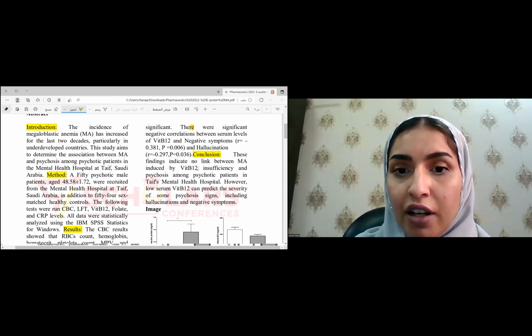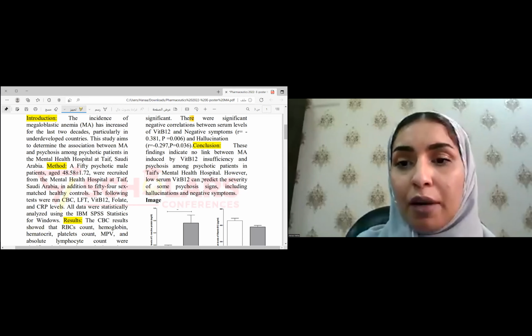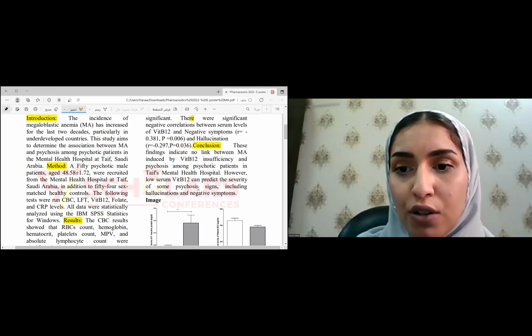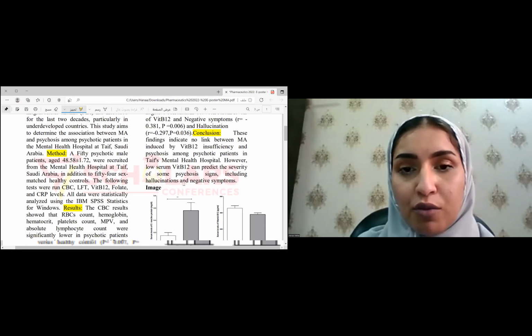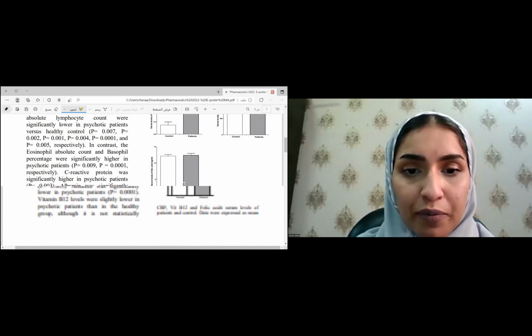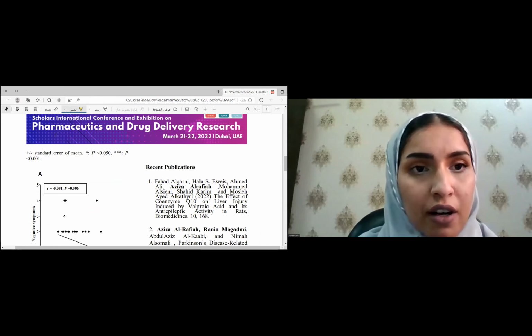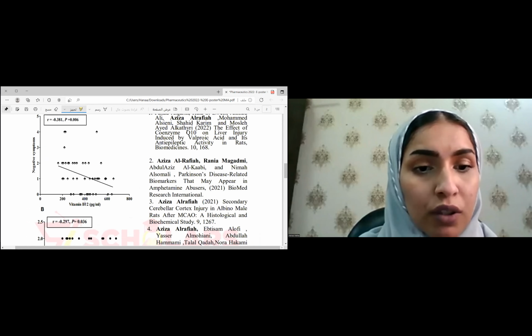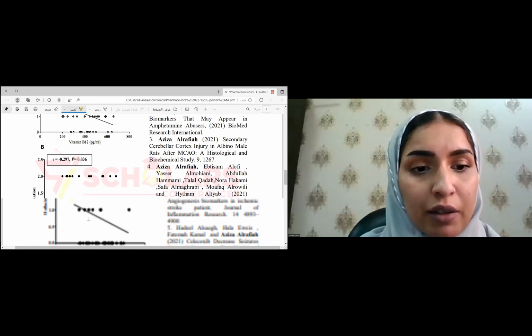However, a low serum level of vitamin B12 can predict the severity of some of the psychosis signs, including hallucination and negative symptoms. As we see in this picture, there was a negative correlation between the negative symptoms and vitamin B12, and also between the hallucination and vitamin B12.